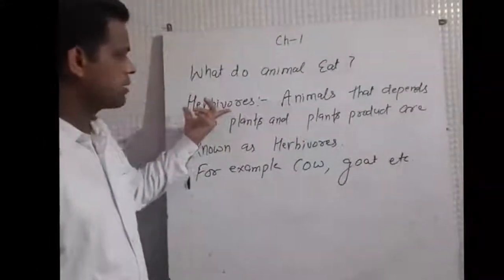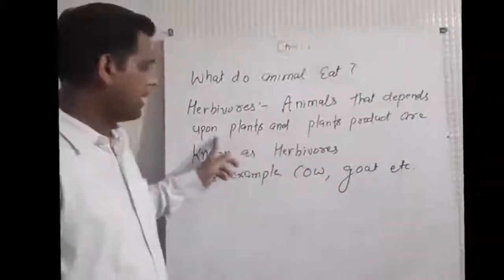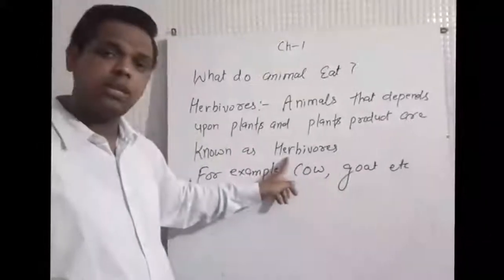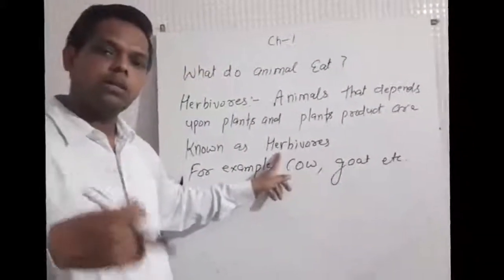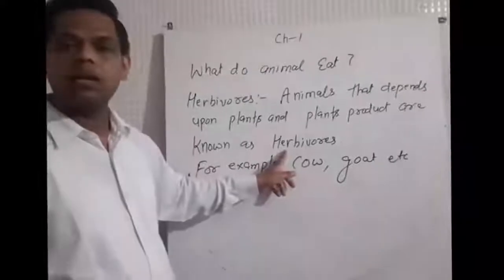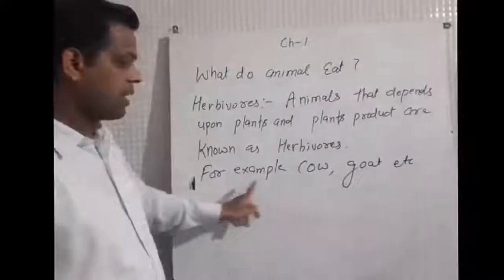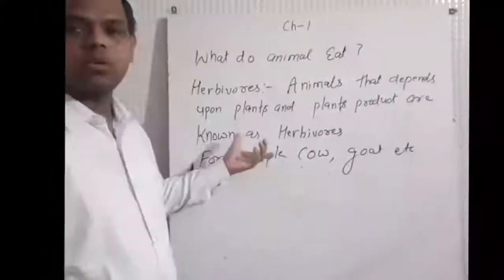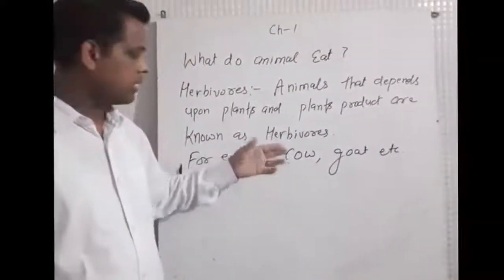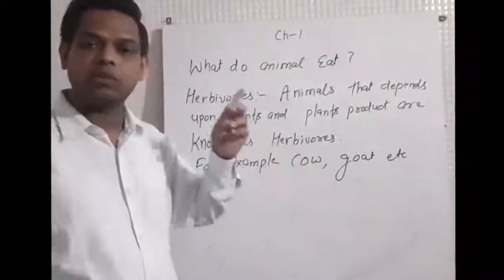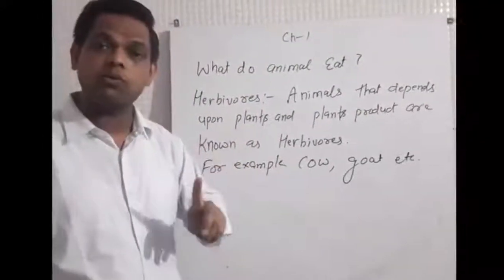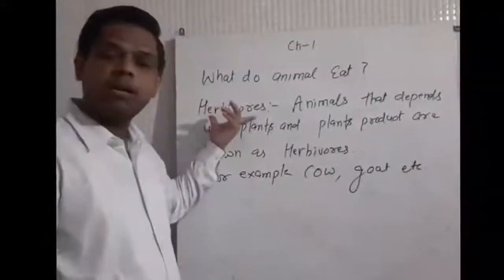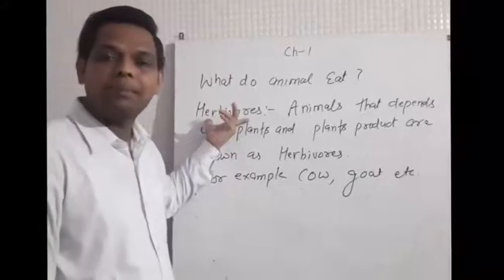What are herbivorous animals? Animals that depend upon plants and plant products are known as herbivorous. They just eat plants or their products as food. Such animals are known as herbivorous animals, for example cow, goat, etc. They are known as primary consumers because they depend directly on the plants. Plants are known as producers because they prepare their own food by using raw material, and herbivores depend only on plants. That is why they are known as primary consumers.